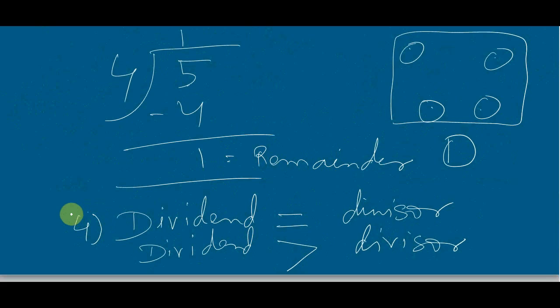In the case where division became possible, the dividend was 4 and the divisor, that means friends, was 4. Again, the apples were 5, that means the dividend in the next case, and the divisor remained 4. So the dividend must be equal to the divisor, or may be greater than the divisor. Is it clear? This is the condition of division.